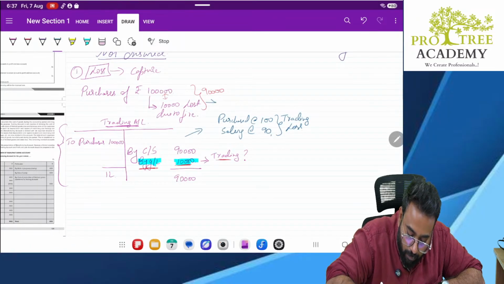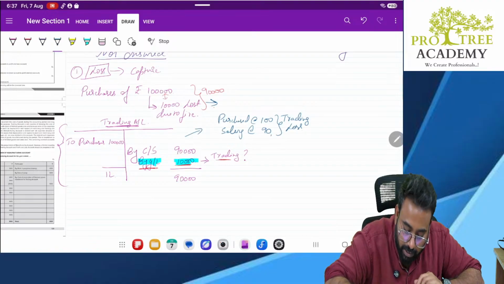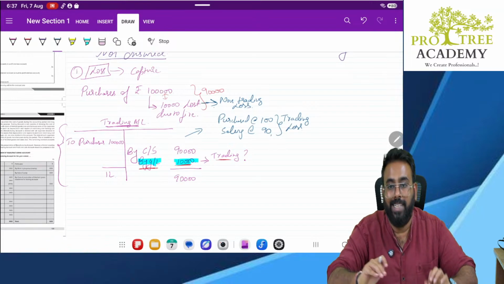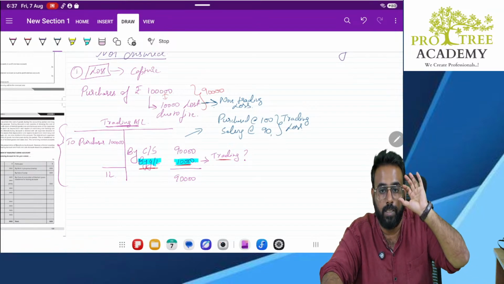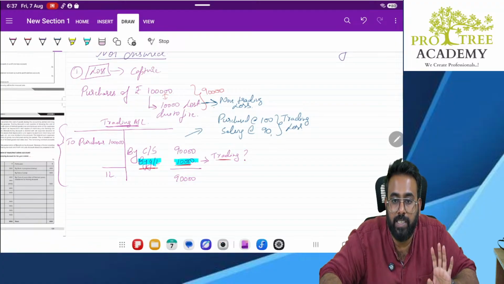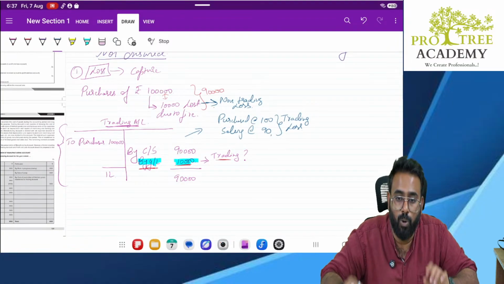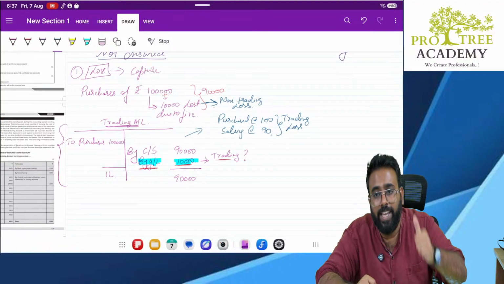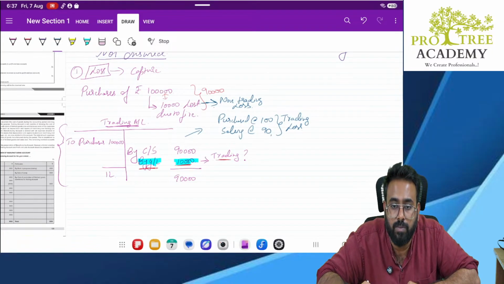But this kind of loss is not a trading loss, rather it is a non-trading loss. That means this fire has nothing to do with my sales or purchases. Is everyone understanding? So if this loss is not with respect to my trading account, then why should I show it in my trading account?